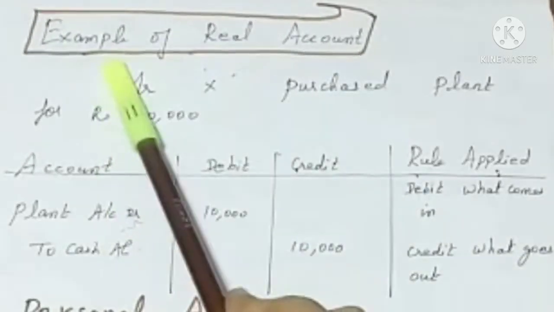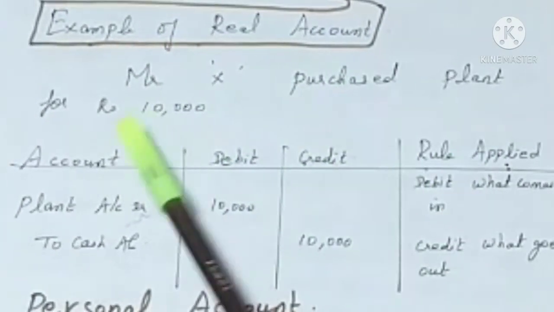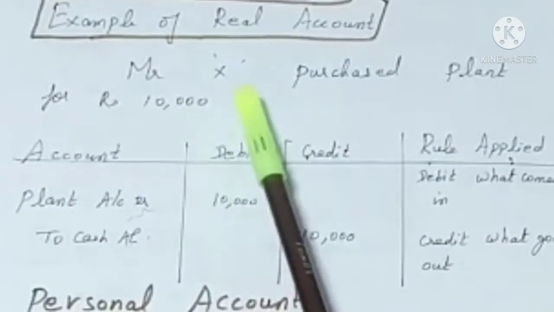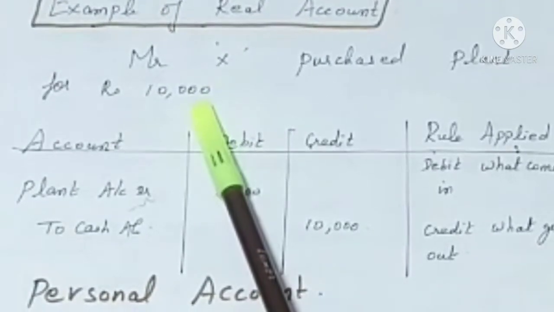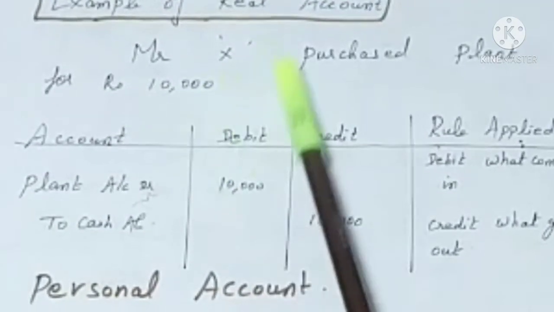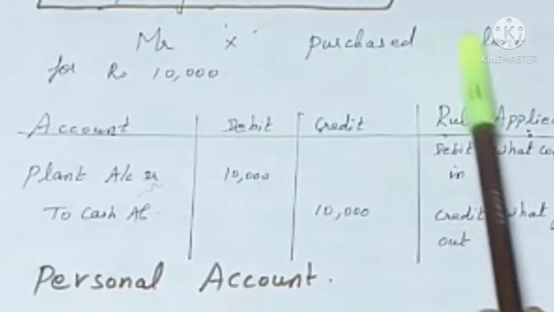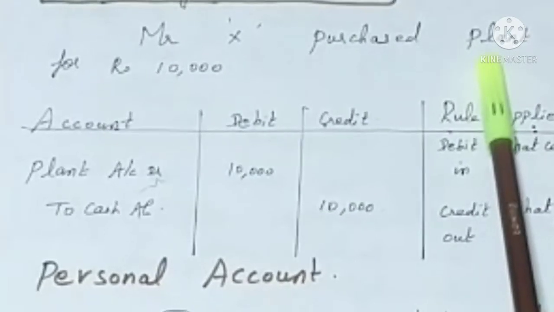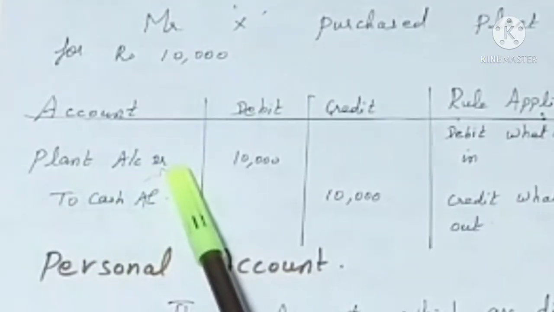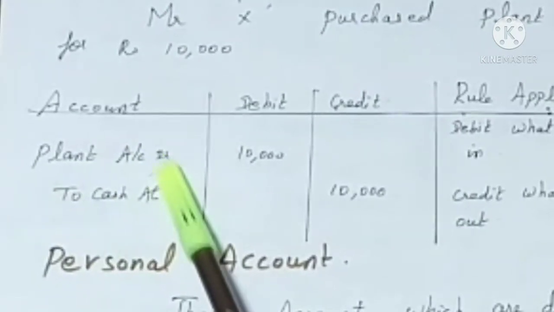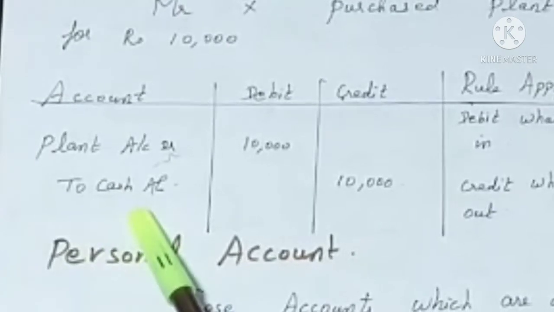We'll see some examples relating to real account. Say, for example, Mr. X purchased plant for rupees 10,000. You should always see from the business point of view, that is, what is coming in for the business and what is going out. In this transaction, Mr. X is purchasing plant, so plant is coming in for the business. As per the real account rule, debit what comes in. That's why we have debited the plant account. And as per the real account rule, what goes out when you purchase plant? Cash is going out.